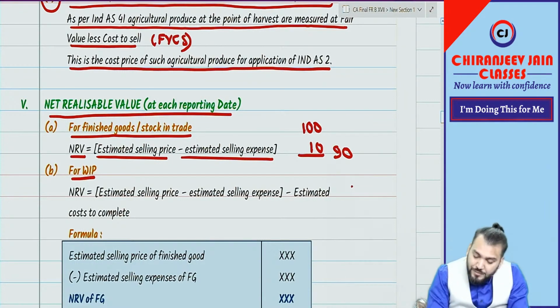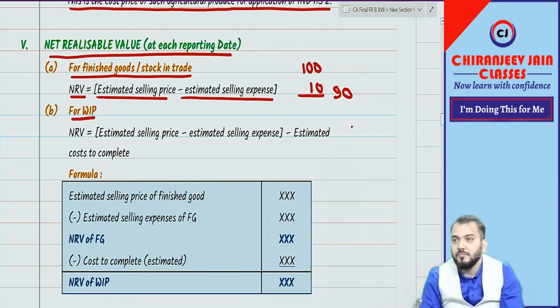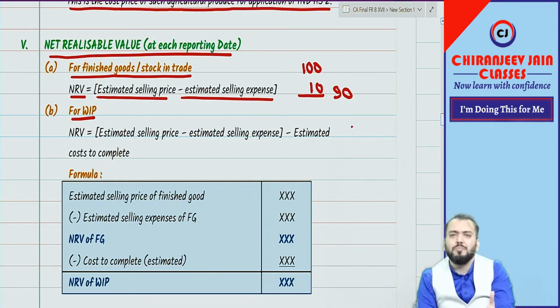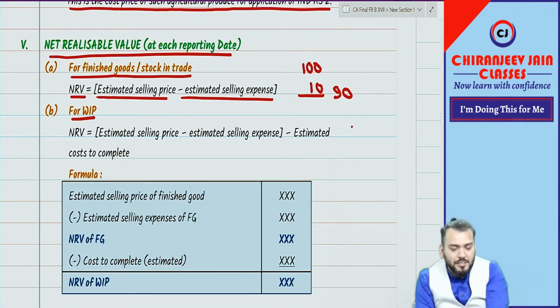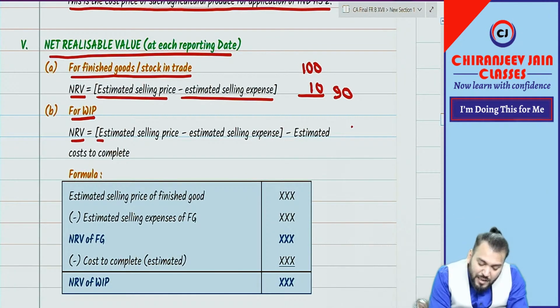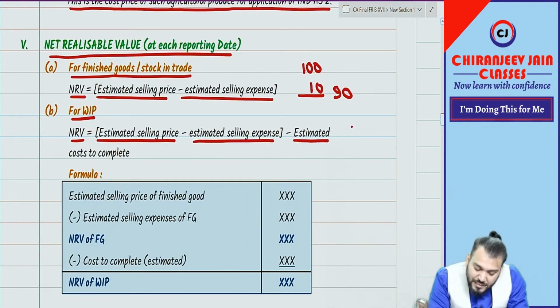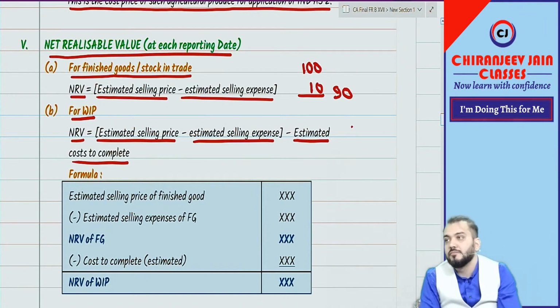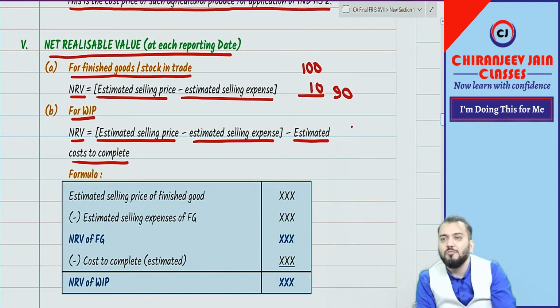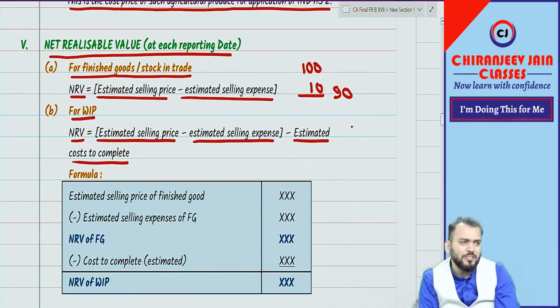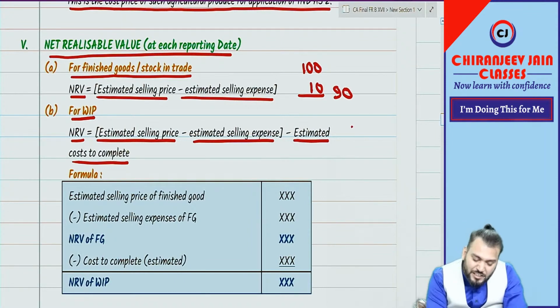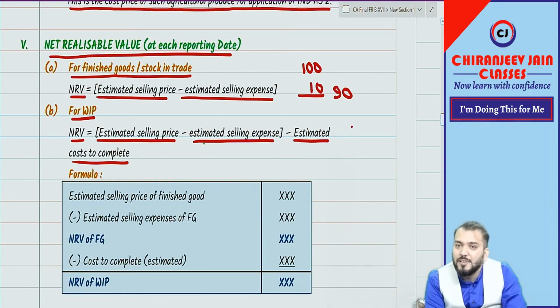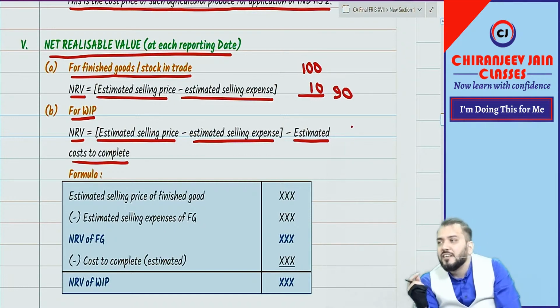For WIP, what is the NRV? For WIP, one formula has been given. The formula is: NRV is equal to estimated selling price minus estimated selling expense minus estimated cost to complete. Have you done this formula in your CA Inter for WIP? Yes or no? I hope you have done it because questions are asked.